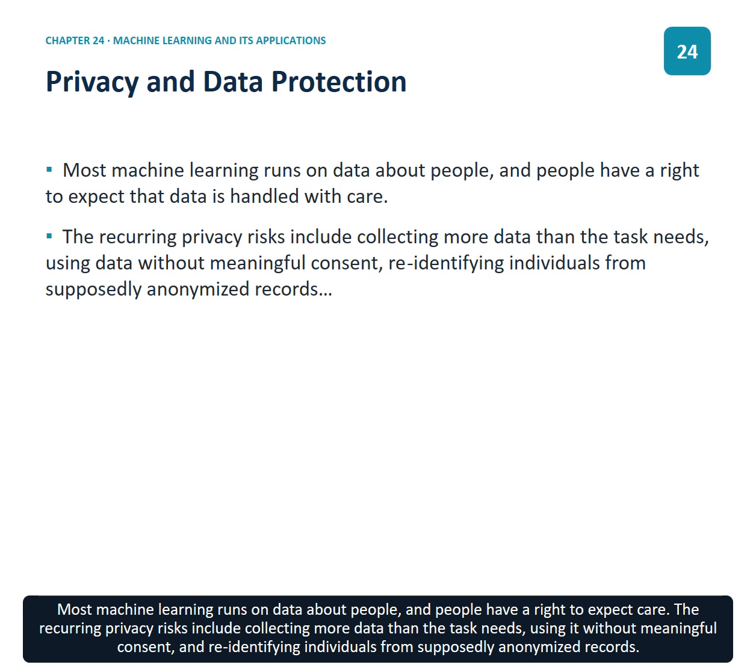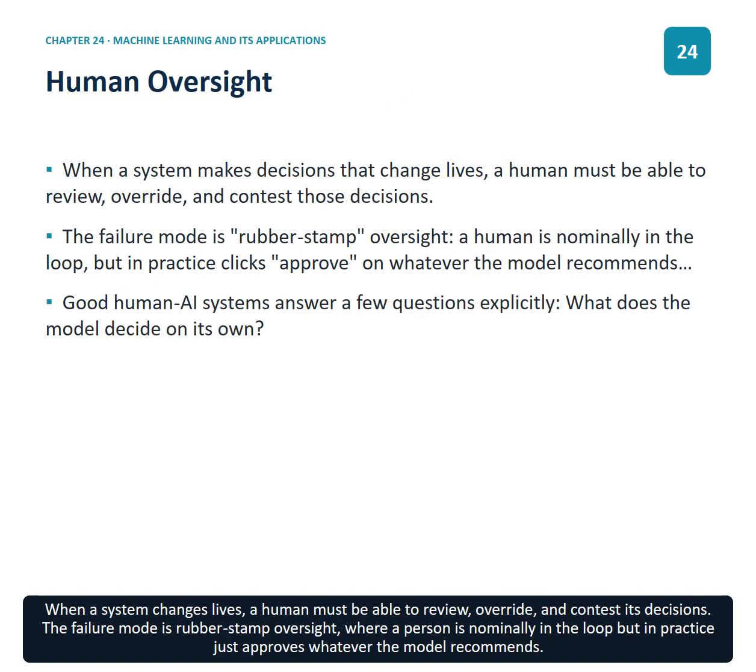Most machine learning runs on data about people, and people have a right to expect care. The recurring privacy risks include collecting more data than the task needs, using it without meaningful consent, and re-identifying individuals from supposedly anonymized records. When a system changes lives, a human must be able to review, override, and contest its decisions.